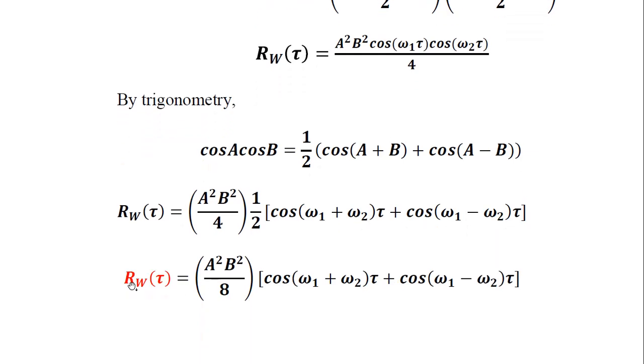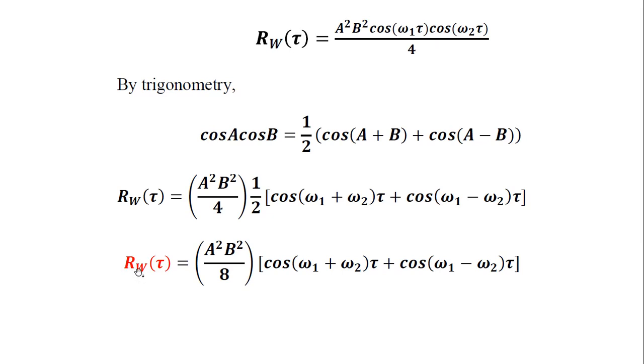Finally, we have the autocorrelation function of the resultant random process W: Rw(τ) = A² B² / 8 into [cos((ω1 + ω2)τ) + cos((ω1 − ω2)τ)]. The denominator is 8 because 4 into 2, and the rest of the terms within the bracket are retained as they are.